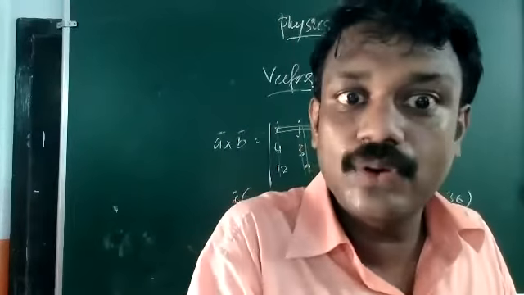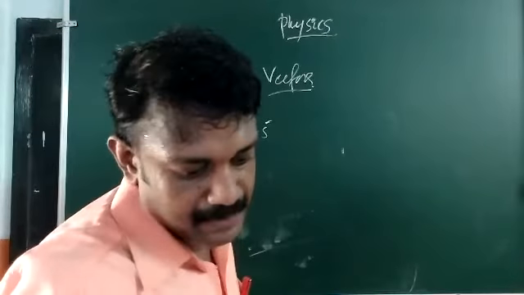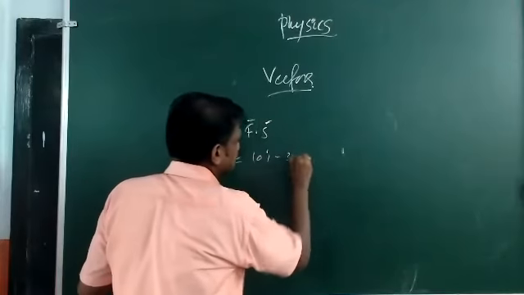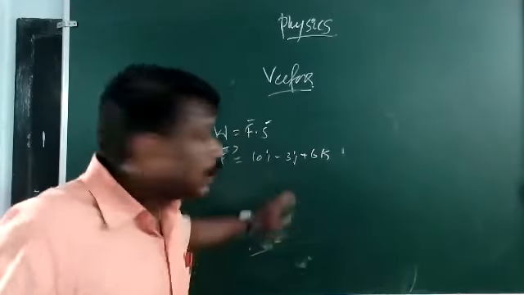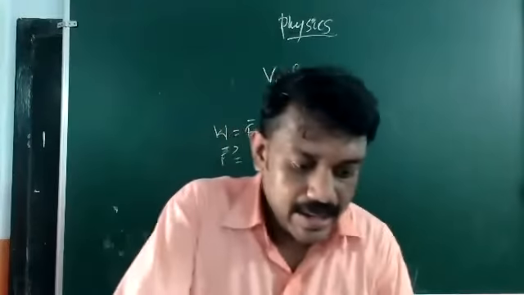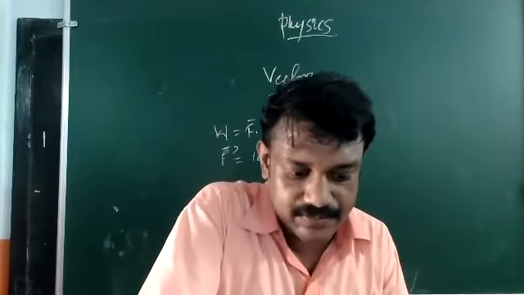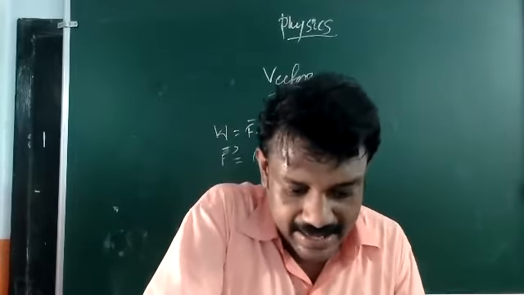Vector F is given: 10i minus 3j plus 6k. What is vector S? Vector S is the displacement vector. But the displacement vector is not directly given in the question. It is given that the object is transferred from the first position to the second position. The first position is 6i plus 5j minus 3k, and the second position is 10i minus 2j plus 7k. So how can you find out the displacement? Displacement is equal to the second position minus the first position.